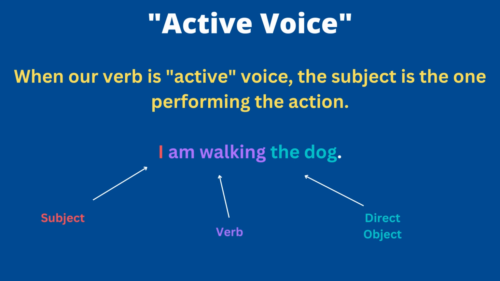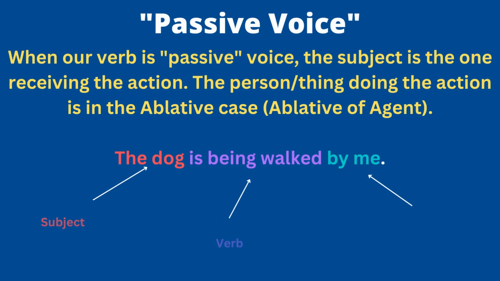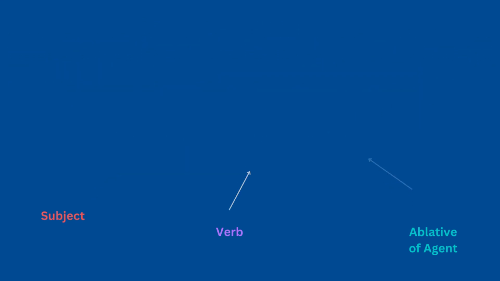The active voice, the subject's doing something. So again, I'm walking the dog. I is the subject. Walking is the verb. Dog is your direct object. I am the one doing the walking. We call that active voice. On the other side, you have passive voice when the subject is receiving the action, right? Something's happening to the subject. They're not doing anything. This is if you were to say the dog is being walked by me. In that sentence, the dog is not actually doing anything. Something's happening to it. It's being walked. That's the difference between active and passive voice.